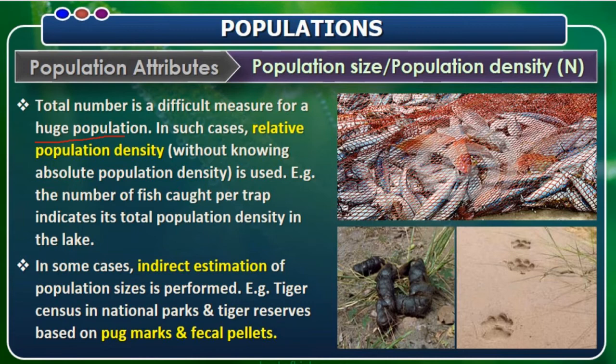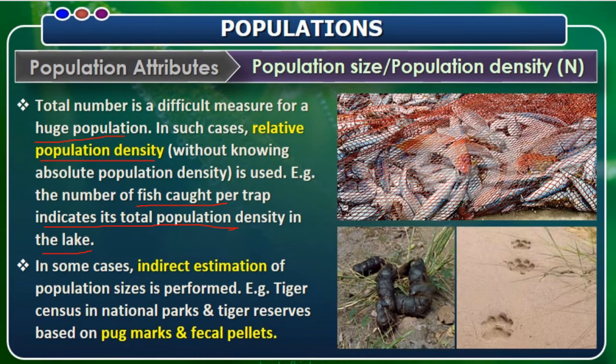In such cases, relative population density can be understood. What is relative density? It is population density without knowing the absolute population density. A relative density is not an exact density, like an approximate density we can tell easily. Example, the number of fishes caught per trap indicates the total population density in a lake. When they catch the fishes in a net, it is understood that the relative population density is more, but the exact number of fishes in a particular lake cannot be counted.